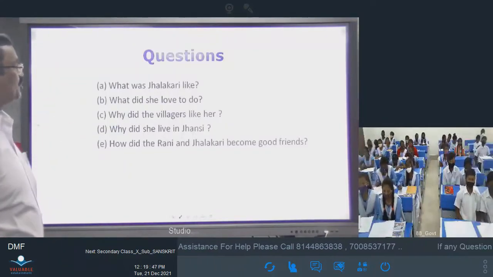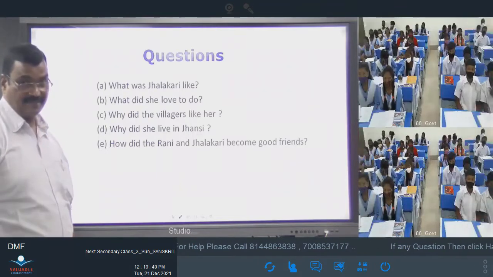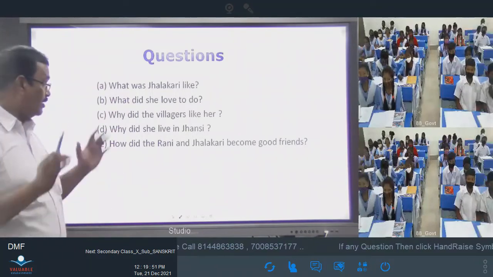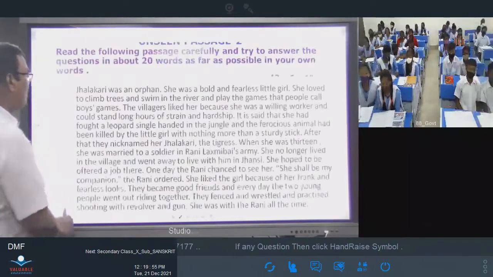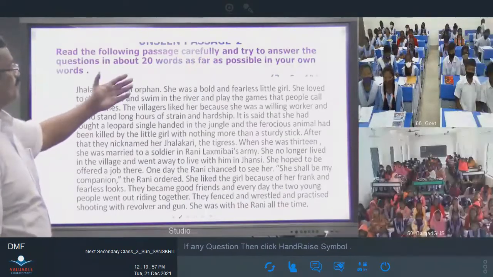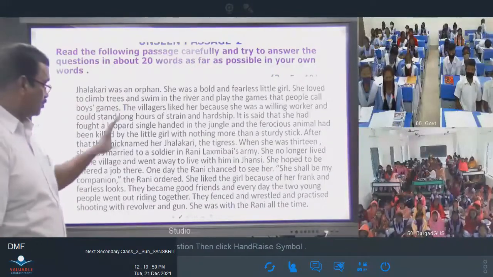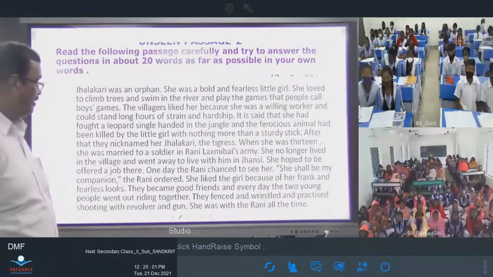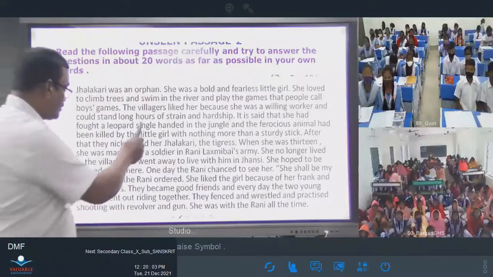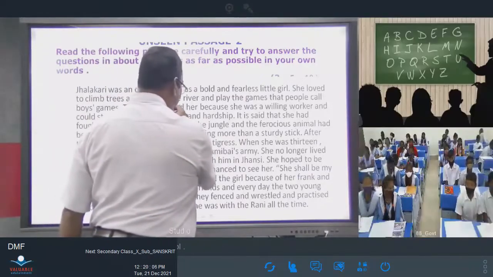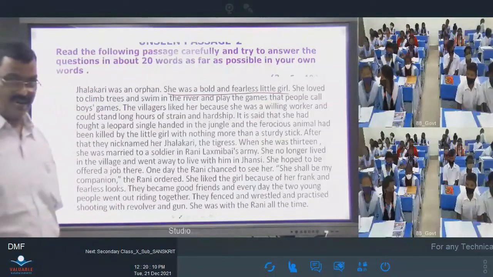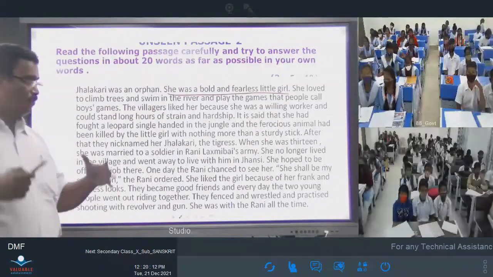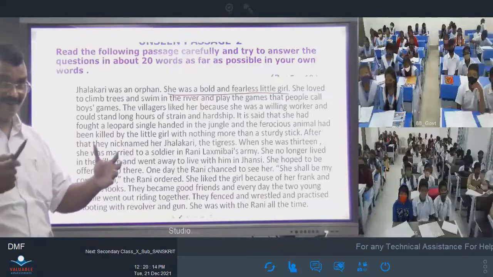Let's go to the questions. What was Jhalkari like? This is the question. For this question, you have to go to the passage and scan the particular answer. Look at the second sentence. She was a bold and fearless little girl. That was her answer.